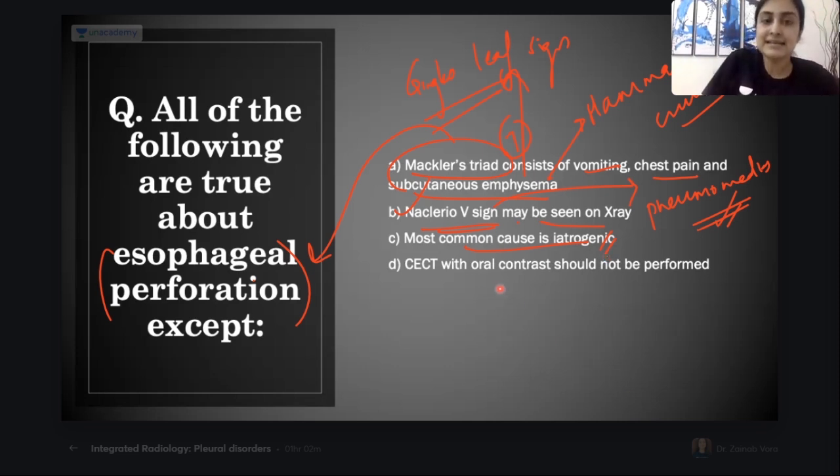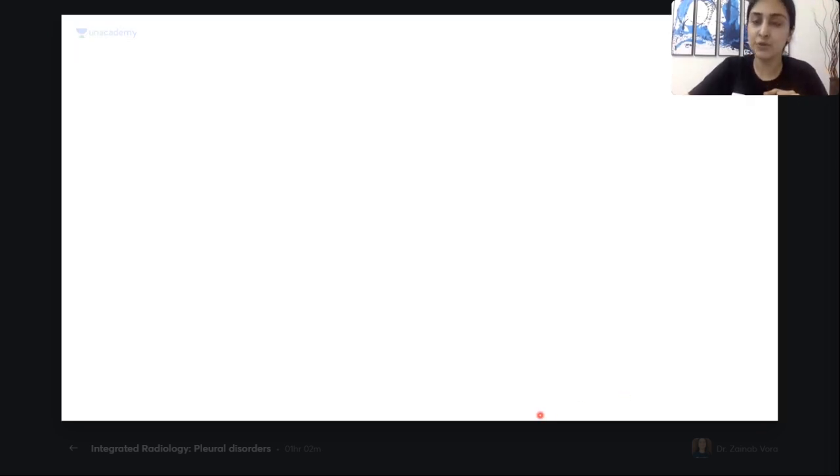And CECT with oral contrast should not be performed. Can we not perform it with iodinated contrast? We can definitely do it. Barium should not be given, correct? But iodinated oral contrast can be given. So for a contrast study, be it a fluoroscopic study or a CECT, iodinated contrast can be given in perforation.